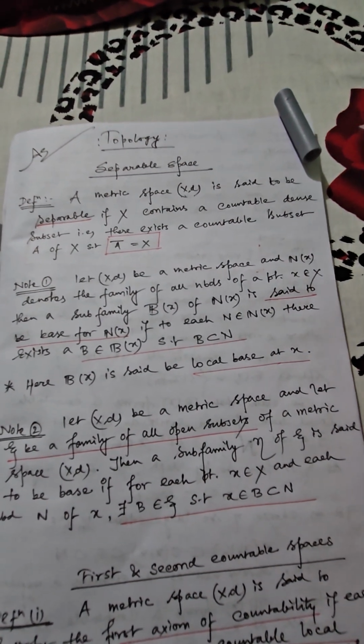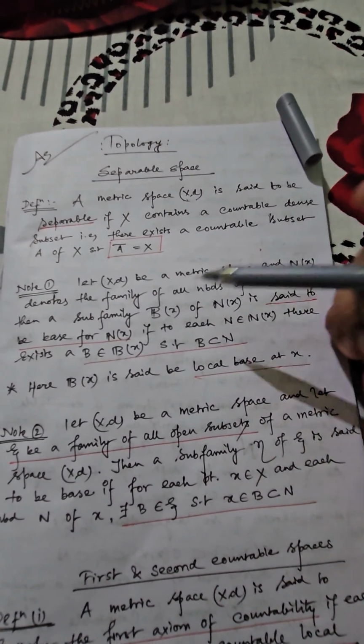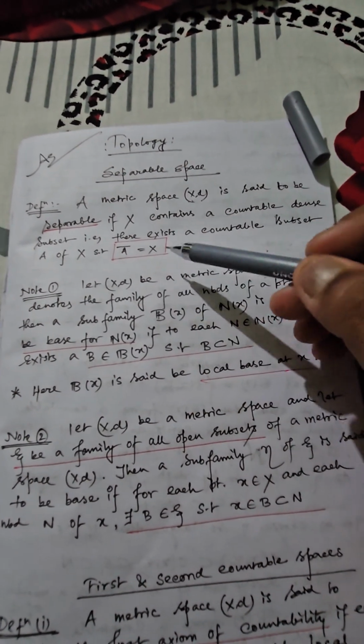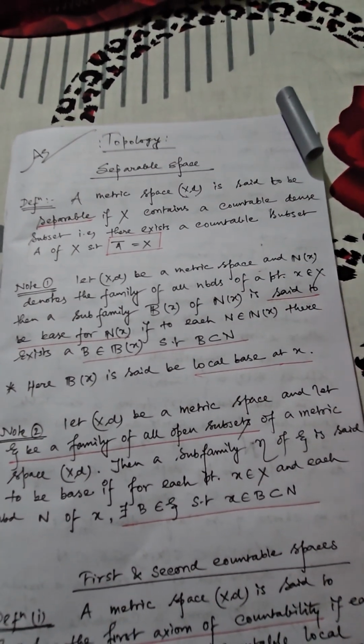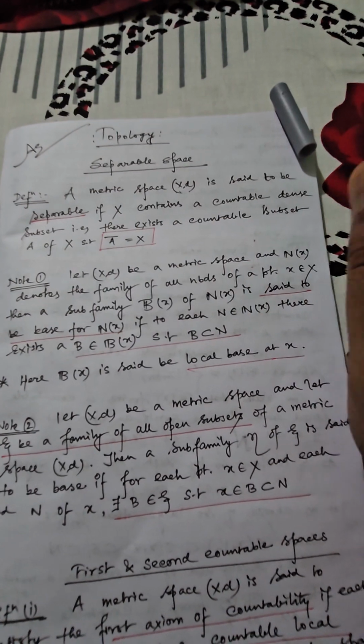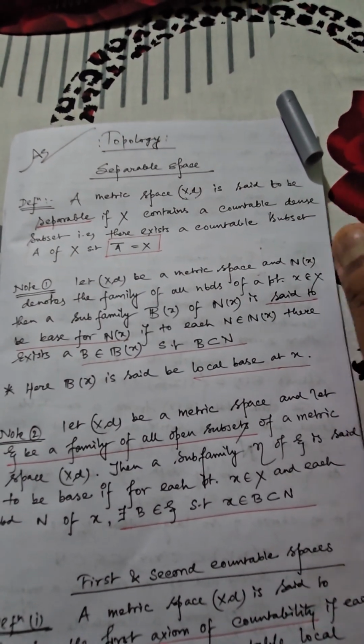So already you have said it is a countable dense subset, that means A is countable and also it should satisfy the condition A bar is equal to X. So this is the criterion for getting a separable space.